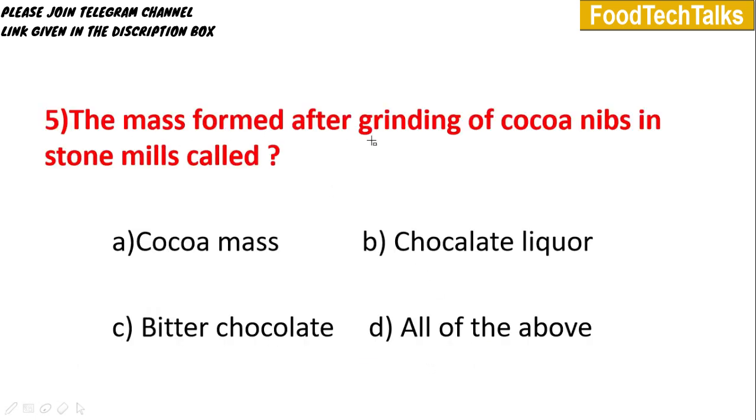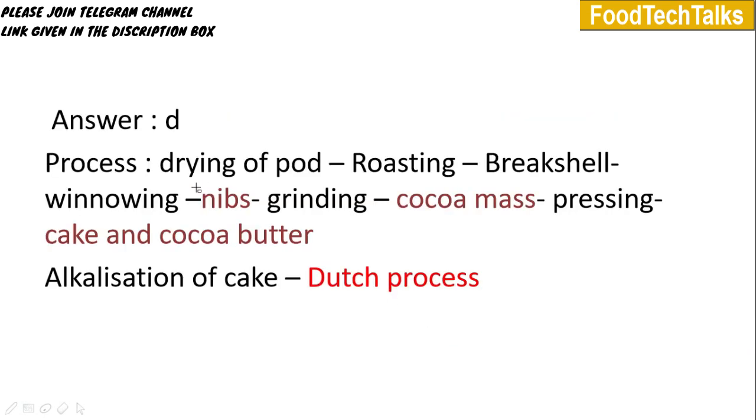Fifth question. The mass formed after grinding of cocoa nibs in stone mills is called. Options are A, cocoa mass, B, chocolate liquor, C, bitter chocolate, and D is all of the above. Answer is option D, all of the above. We will discuss all the important steps in the cocoa process.